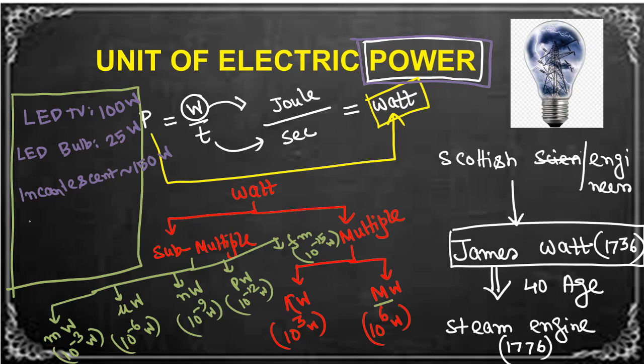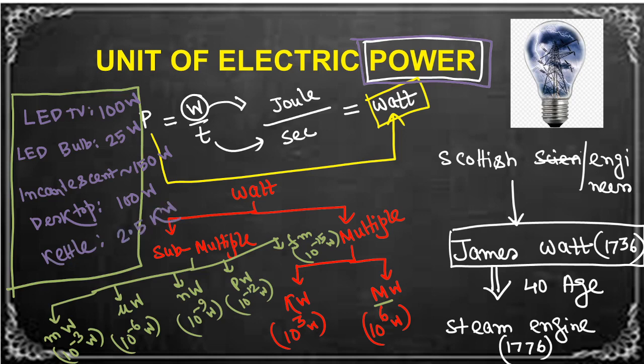Just think about our desktop. Closely 100 watt, actually below 100 watt, the power used per second is below 100 joule. Let's think about an electrical kettle, closely 2.5 kilowatt.